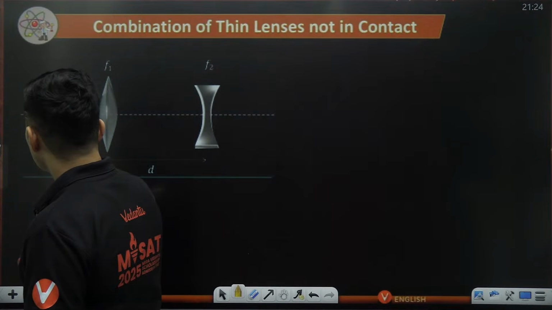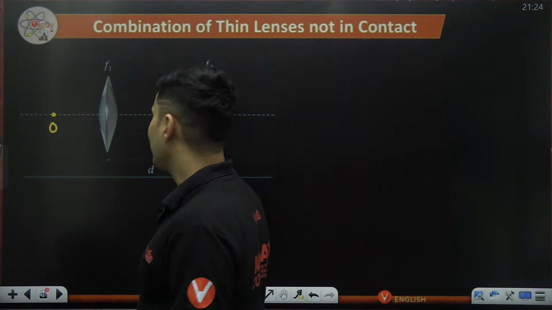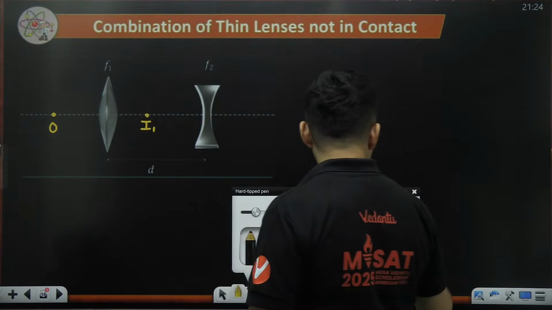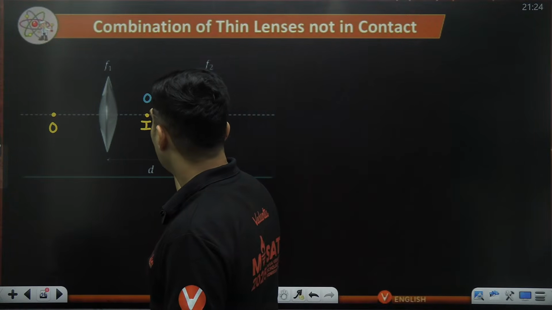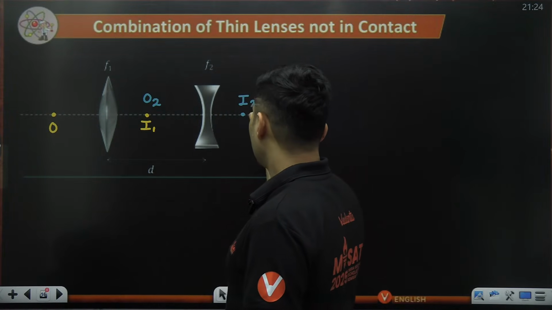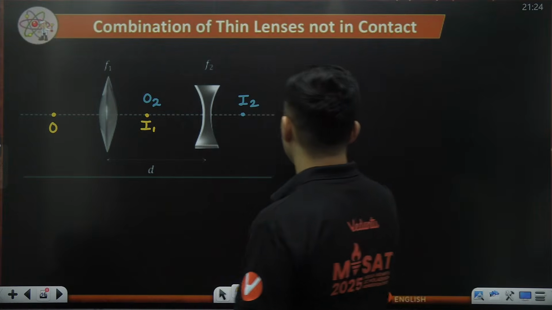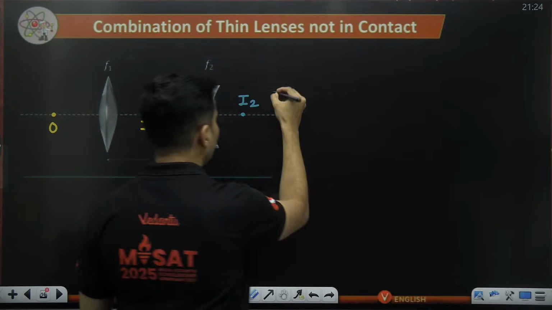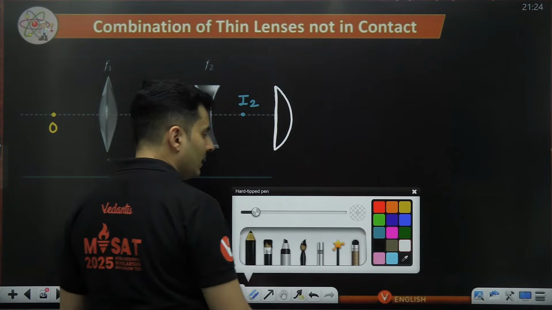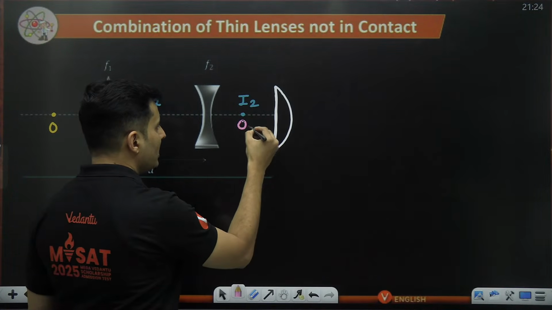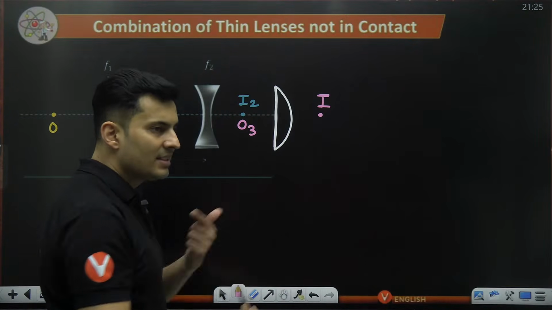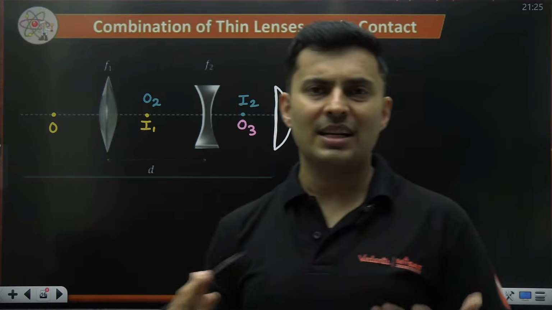you use the lens formula. First, for the first lens, you will get an image. This image then becomes the object for the second refraction, and it will make the next image. If there is one more lens in front, I am just drawing it, it may be there, it may not be, then that image becomes the object for the third lens, and it will again make the final image. So this is the play in such problems.